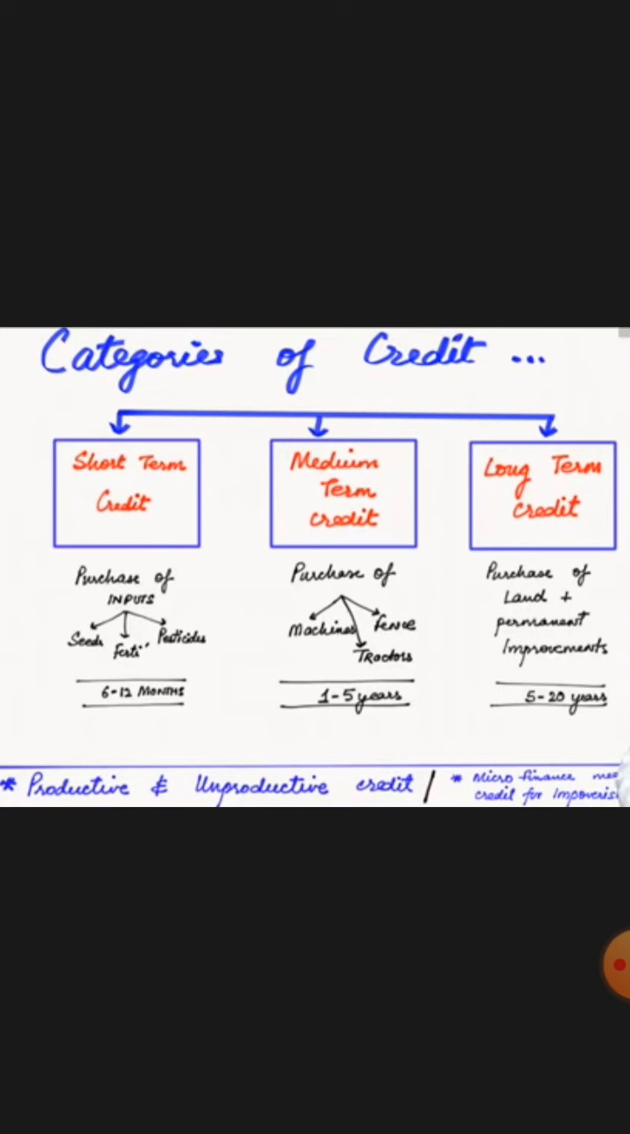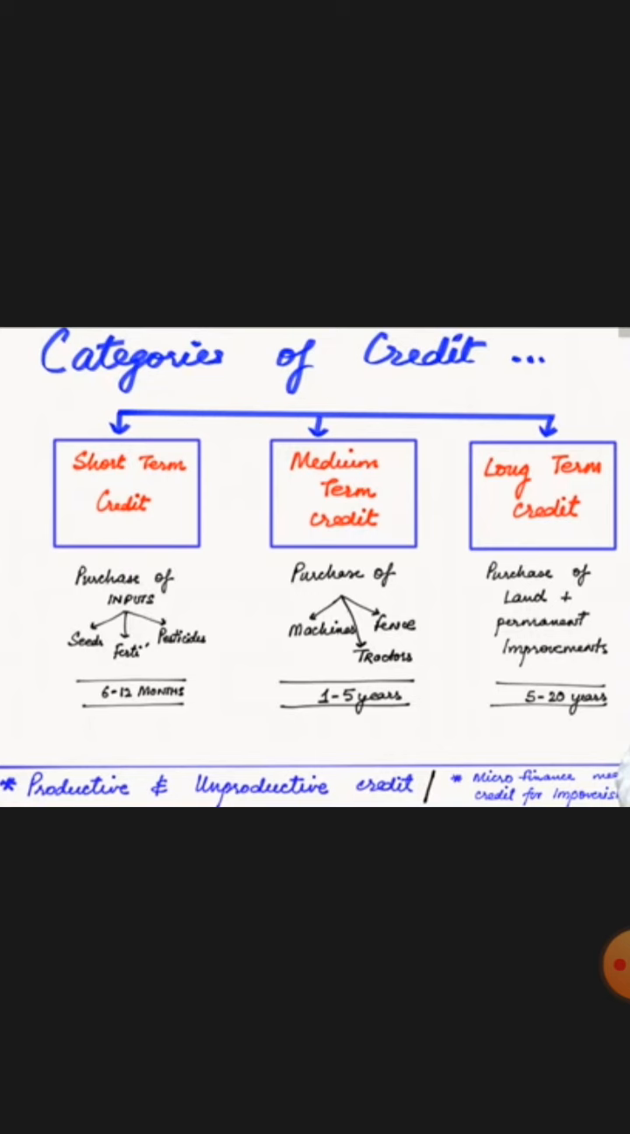Second is your medium term credit. It is needed to purchase machineries, threshers, tractors, and other items, and it goes on for a 1 to 5 year period of time. The third form of credit is your long term credit. Long term credit is needed to purchase a fixed asset. Fixed asset is your land or machinery or tractors, or some permanent improvement in the piece of land, whatever you have, that is taken up in long term credit.